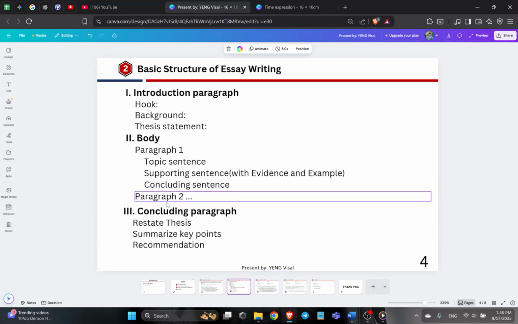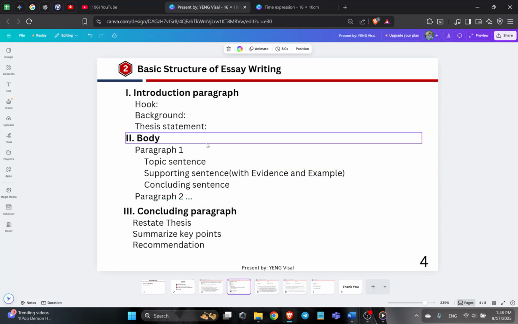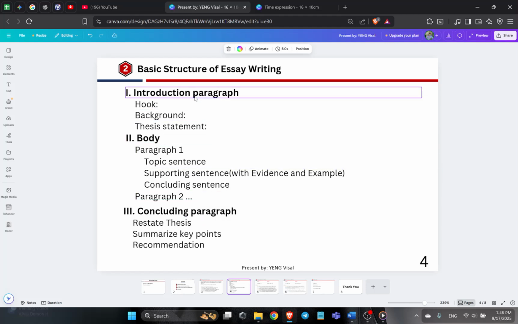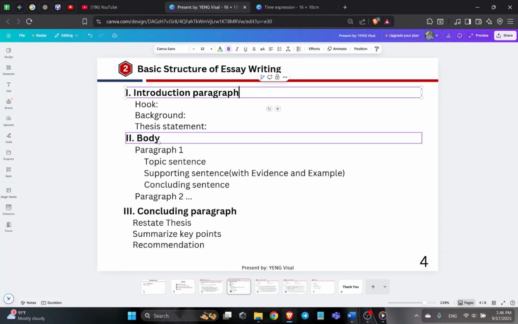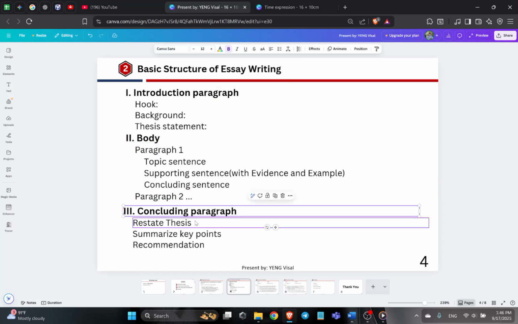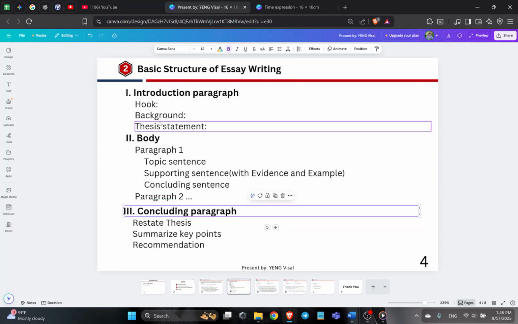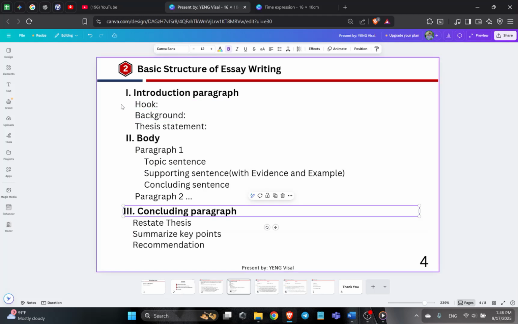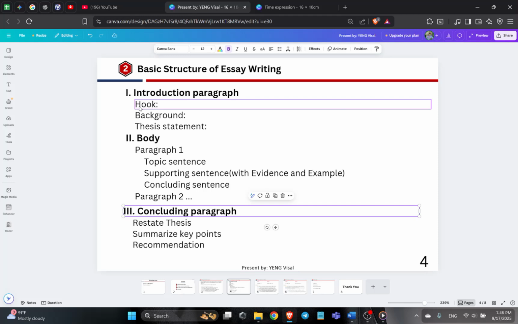First, we have three main components. The first one is the introduction paragraph. Second, the body, and the last one is the concluding paragraph. In the introduction paragraph, we have three main components. The first one is the hook. This one we use to grab the attention of the reader.